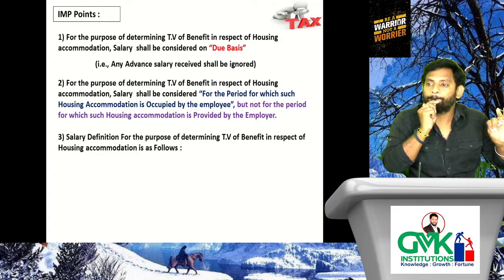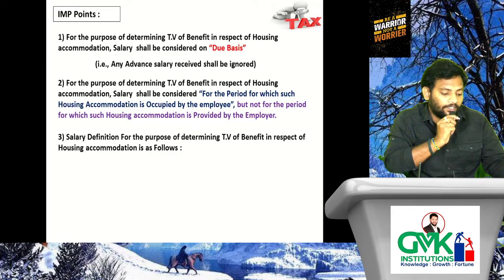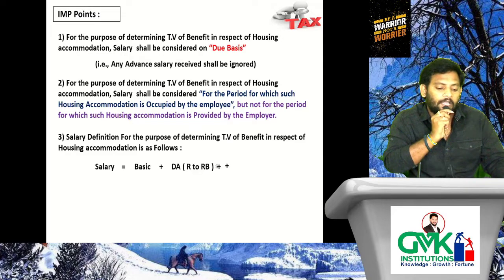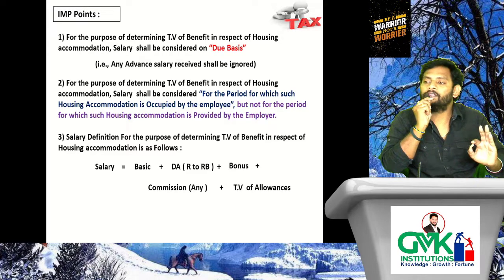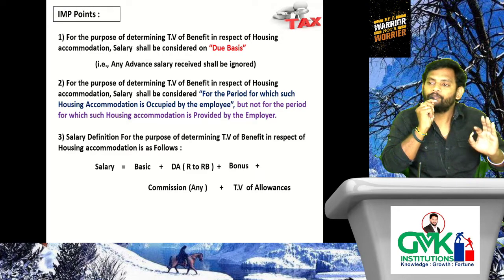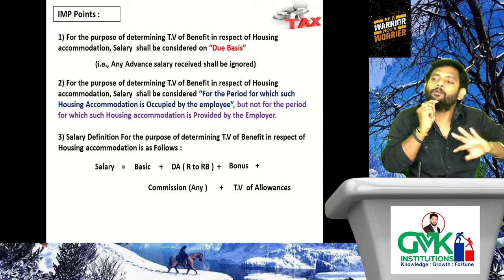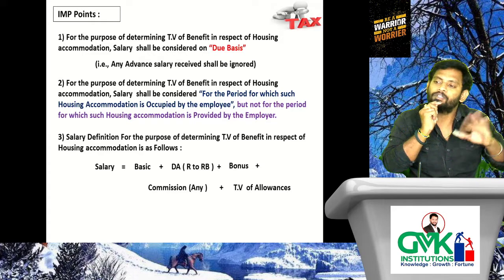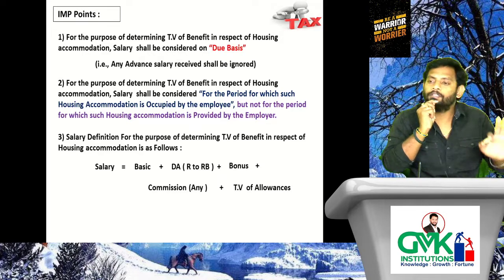Plus bonus, plus commission, any commission. Any commission means fixed as well as fluctuating, both shall be considered. Then TV of allowances. What is that? Let's verify. Basic plus DA R2RB plus bonus plus commission, any commission, plus TV of allowances. Understood the point? Allowances we verified. Out of that, whatever is taxable value shall be considered into the definition after providing exemption wherever applicable. So this is the definition for salary.